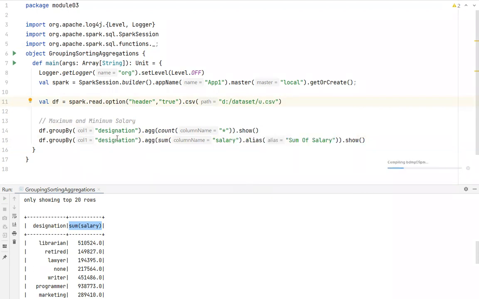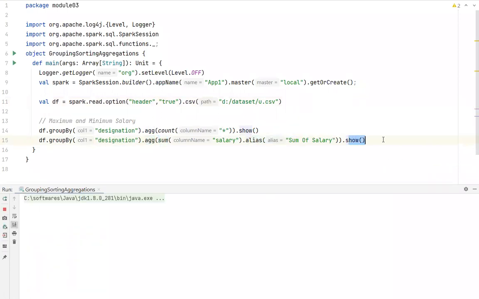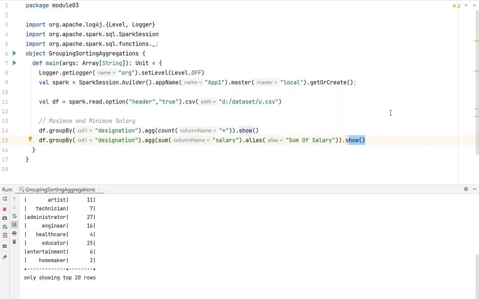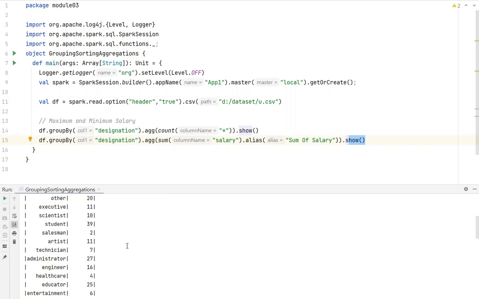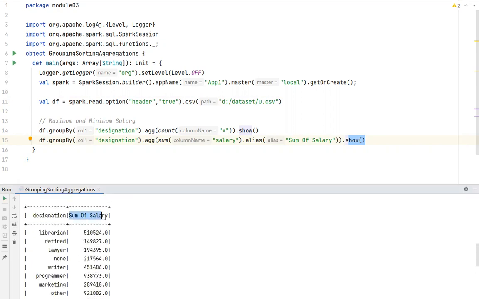I can also give an alias name here. Very simple. It's grouping by this particular column, and I'm invoking an aggregation. And what is the function? Sum. I'm just giving an alias name and dot show. That's all. Very clear, very simple. See, now the alias name is sum of salary.